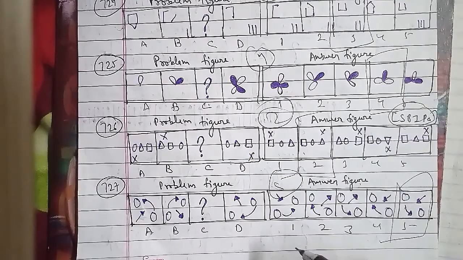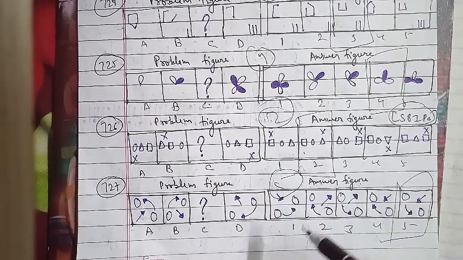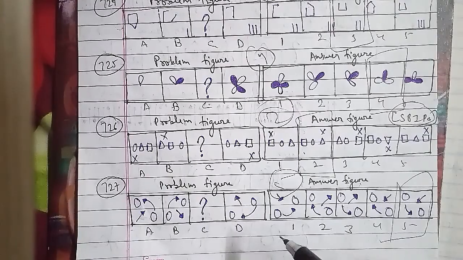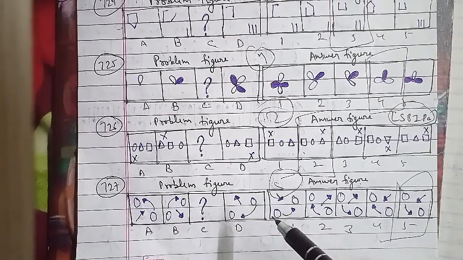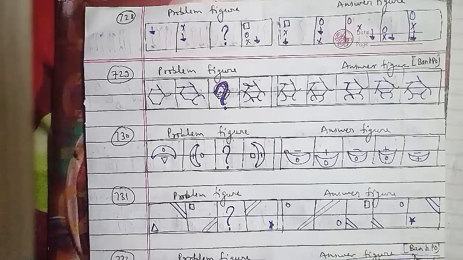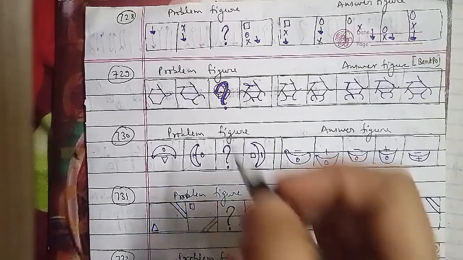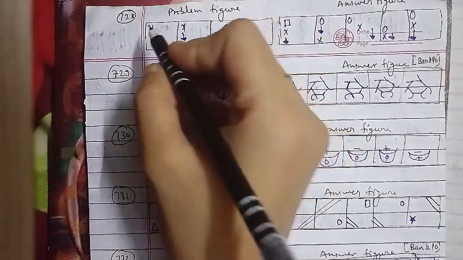In the same case, the existing symbols move one step anti-clockwise and a new symbol appears in the top left corner in each step. So we can say that the C figure that will be the right answer is the fifth one. Fifth figure will be the right answer for this question here.